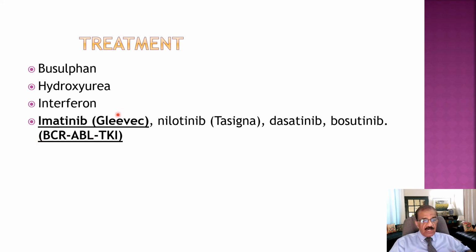There are some cases who might not respond to this first line. They may be treated with second line. This is nilotinib, Tasigna, and other second line drugs may be used. So I think this of course takes us beyond the domain of internal medicine. Usually a qualified oncologist or hematologist oncologist would treat these patients, and typically starting with imatinib, going on to the other tyrosine kinase inhibitors.